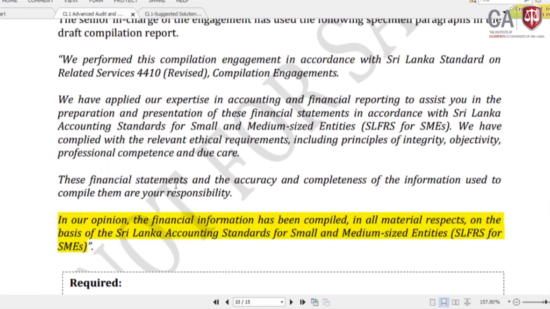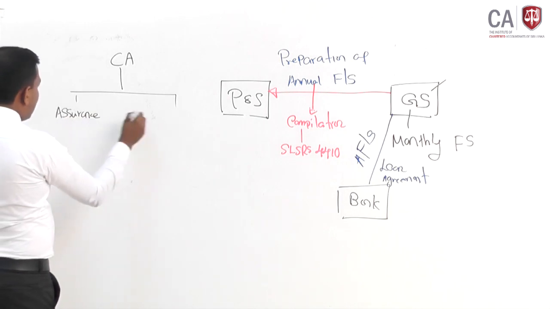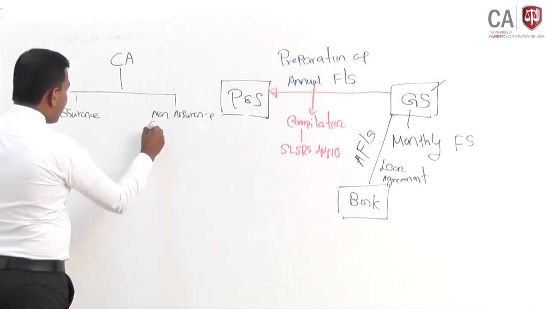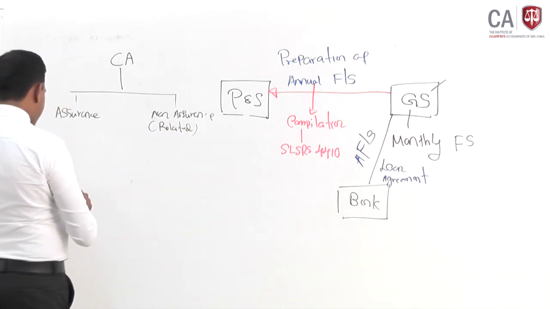We say, in our opinion, the financial information has been compiled in all material respects on the basis of the Sri Lanka Accounting Standard for Small and Medium-sized Entities. So if you can remember, I told you at the MCQ discussion as well, a chartered accountant can provide two types of services. One is assurance service, the other one is called non-assurance, or we call related services. Right? Then what do the assurance services mean?